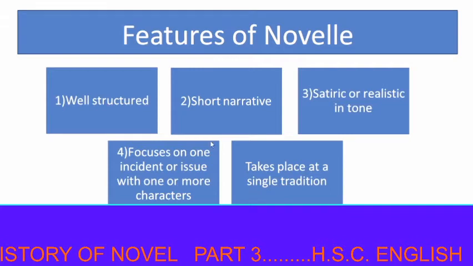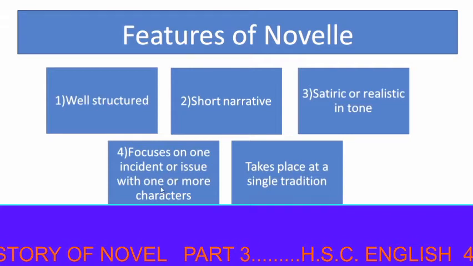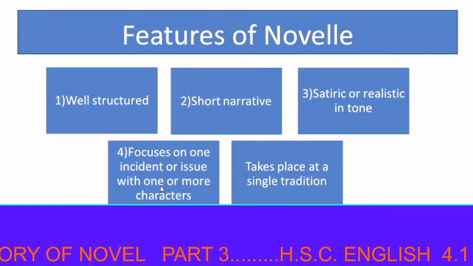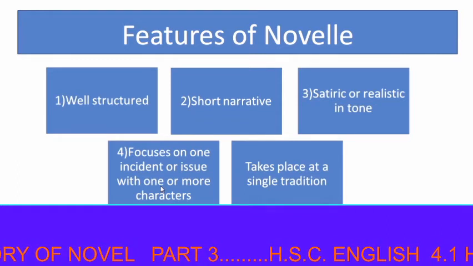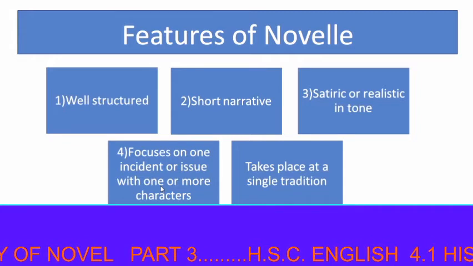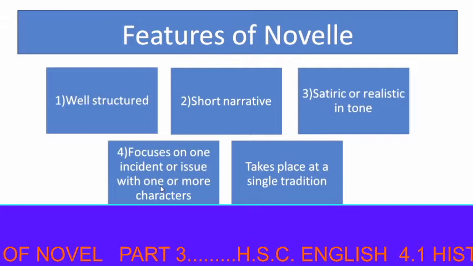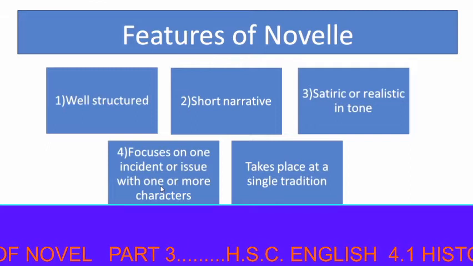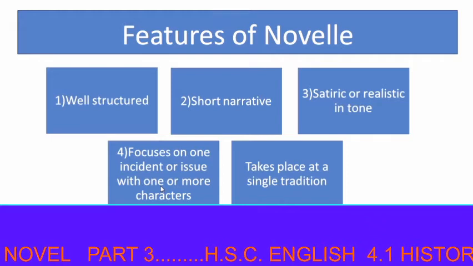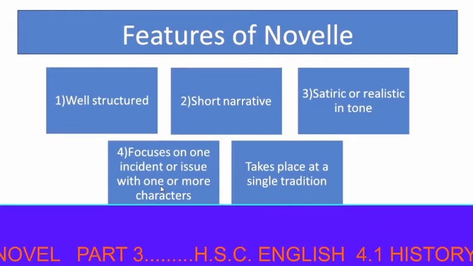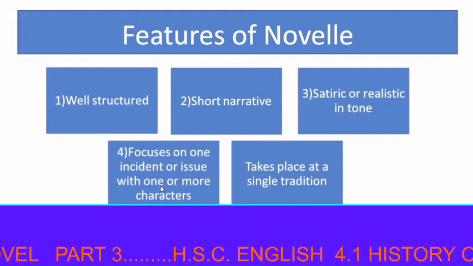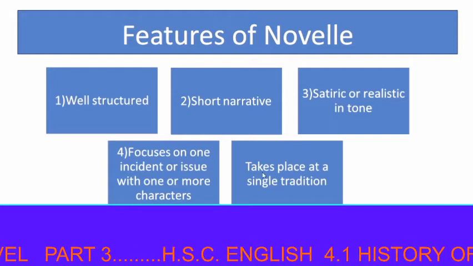Novel focuses on one incident or issue with one or more characters. Novel focuses on one incident or issue throughout the novel. Only main characters are introduced throughout the novel, and minor characters are introduced only if required. Next, single tradition means if it is historical, then only historic elements should be there.